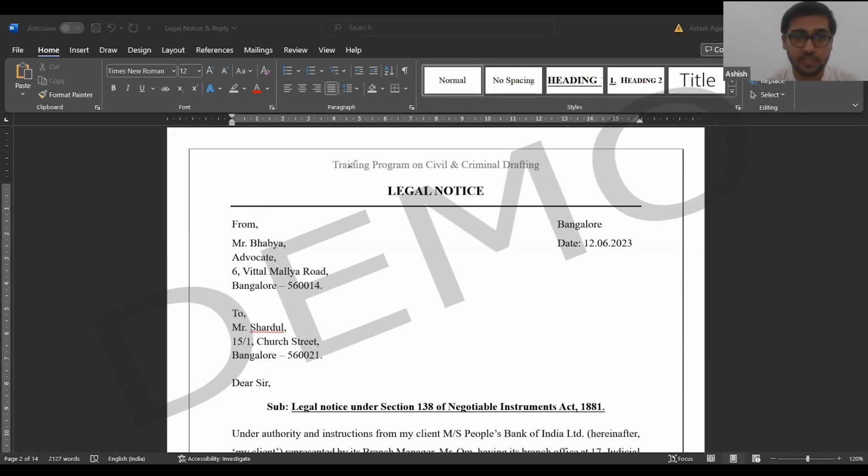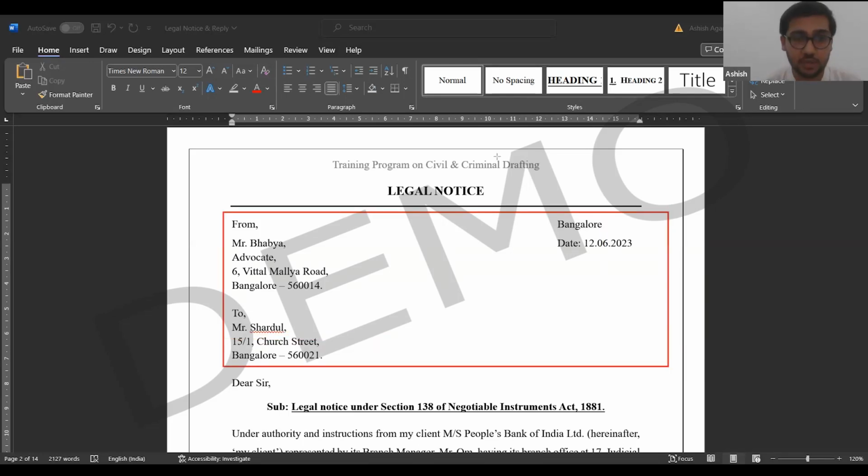First section is the to and from section. This is your address section. Whatever address you are going to give, remember, this notice will actually be posted. Most notices are sent through India Post, registered post of India Post. That is why you need a proper address. Notice is drafted through the advocate of the plaintiff, in our case, the advocate of the person who has actually suffered, in our case People's Bank of India. And it is given to the accused, the person who issued the check. Remember this part: notice is sent from the advocate to the accused.